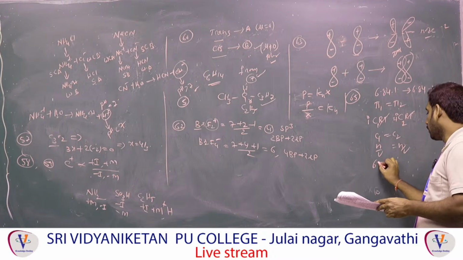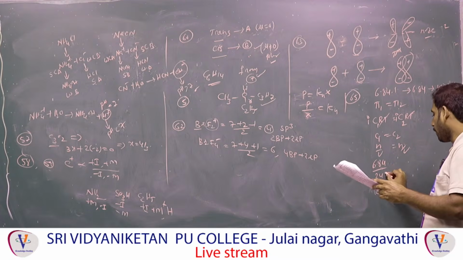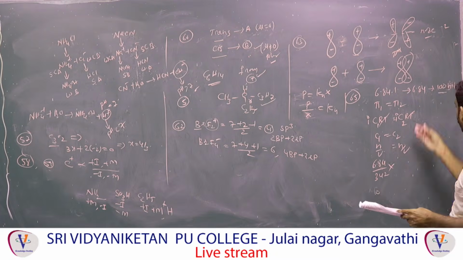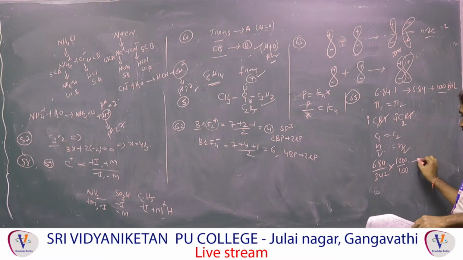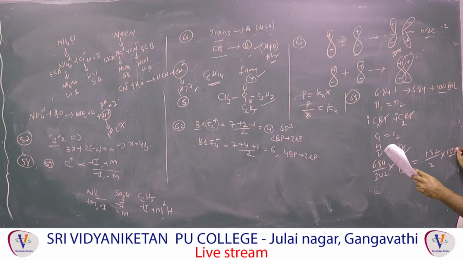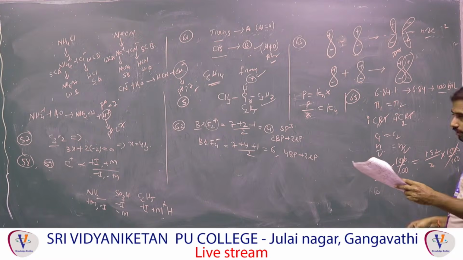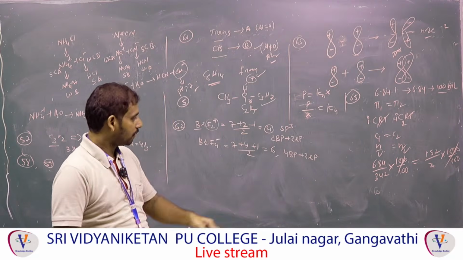Weight here is 6.84, and the molecular mass here is 342, into V, volume, which is 1 liter only, that is 1000 by 100. This is equal to this one. Same for 1.52 by x, we don't know x, 1000 by 100. This cancels, then do the cross multiplication, and you will get the answer, option 76. There you go.